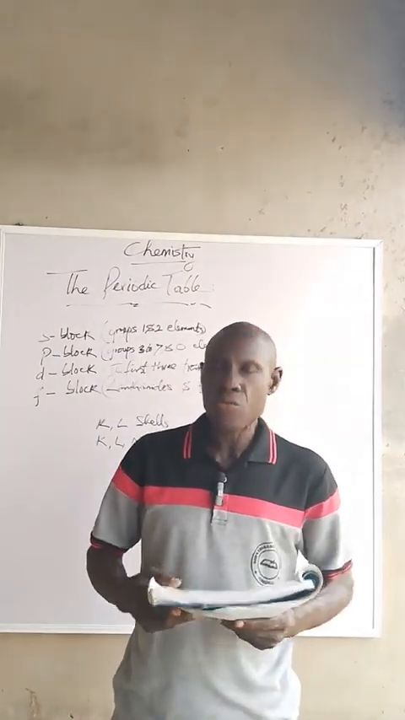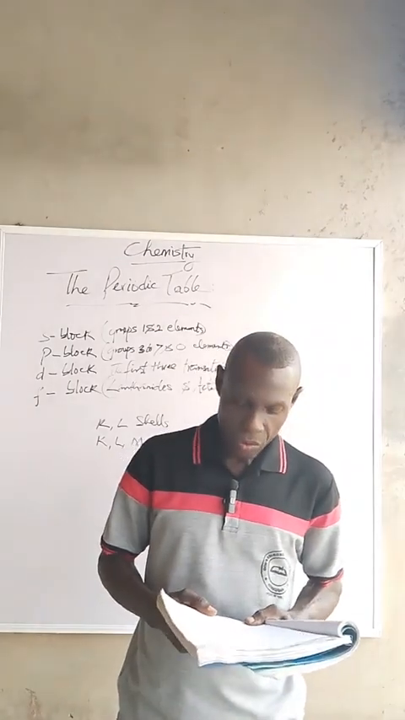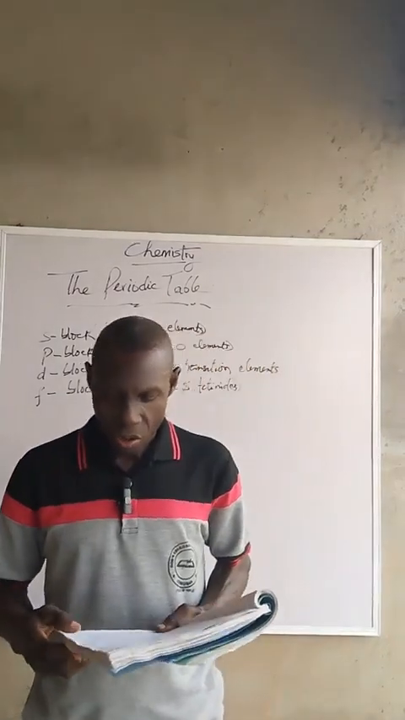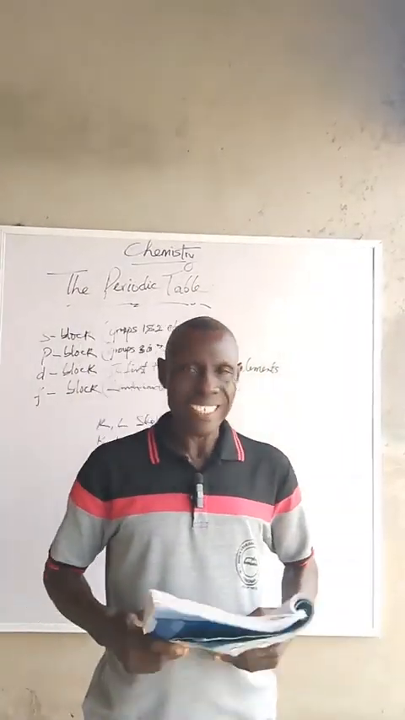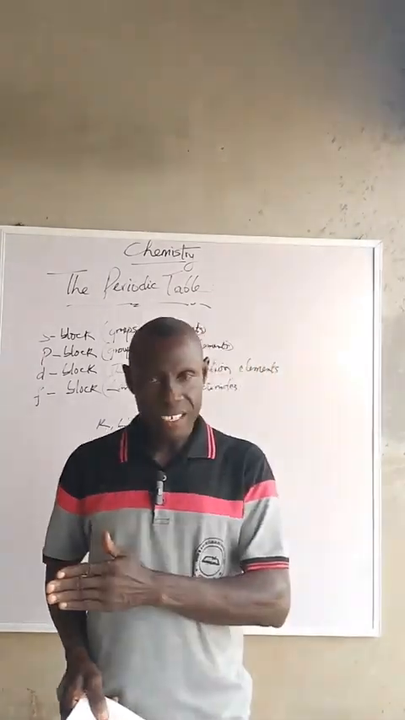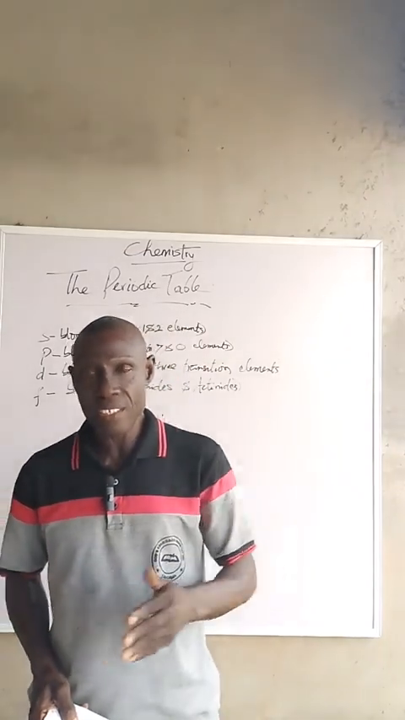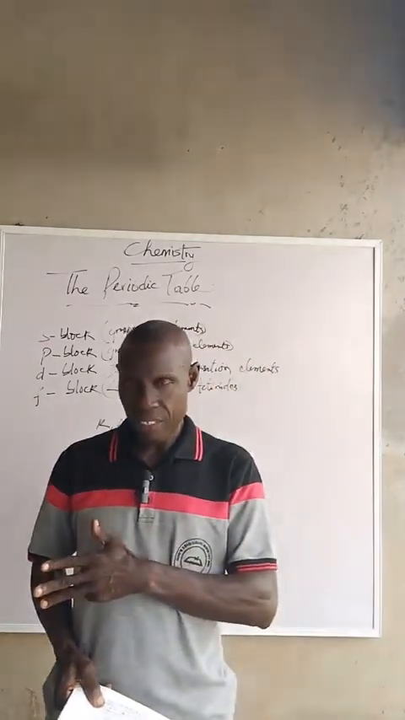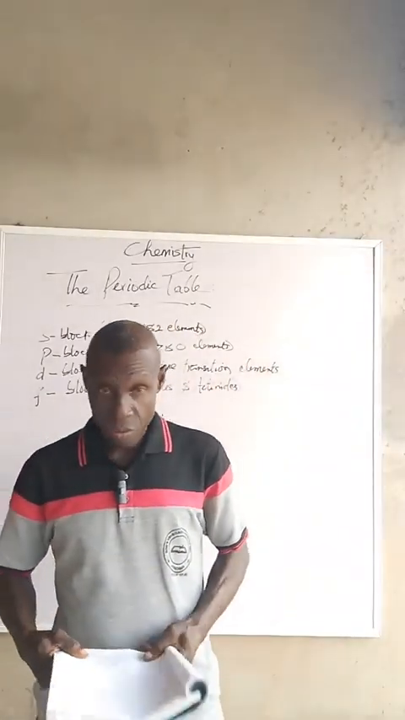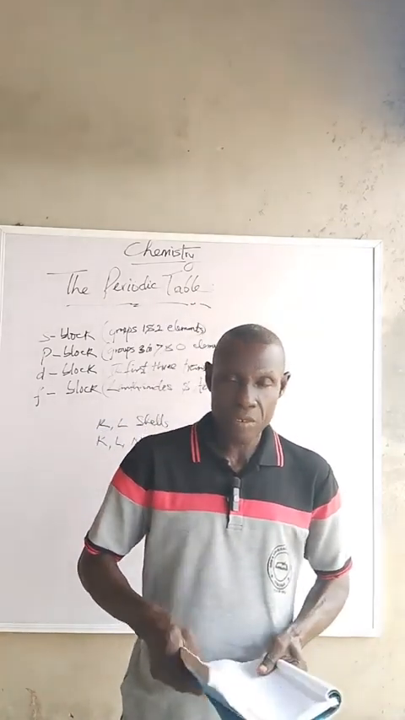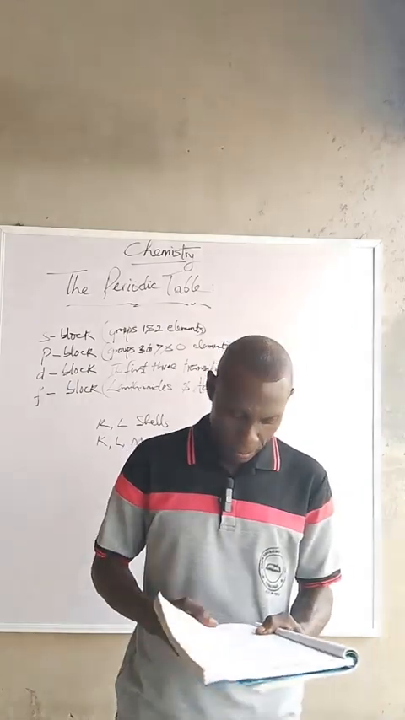Now, as a chemistry student, you should know also that these are also called the inner transition elements. The lanthanides and the actinides are generally known as the inner transition elements. When we go into the type of blocks we have in the periodic table, we'll discuss it better.